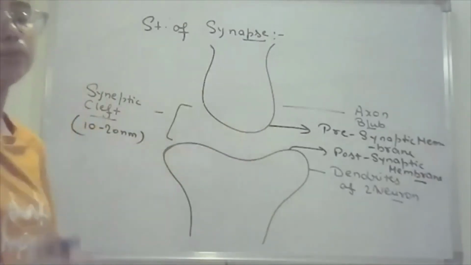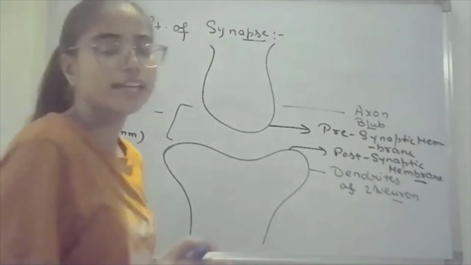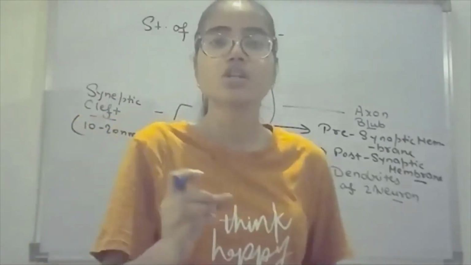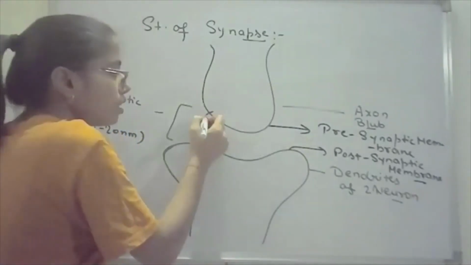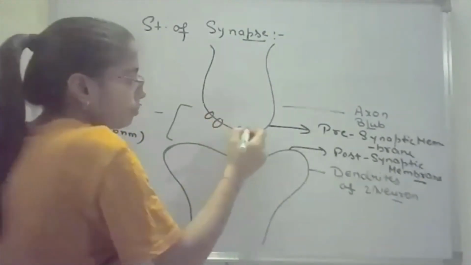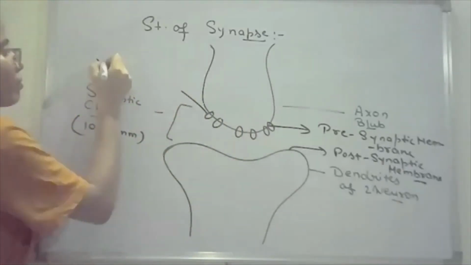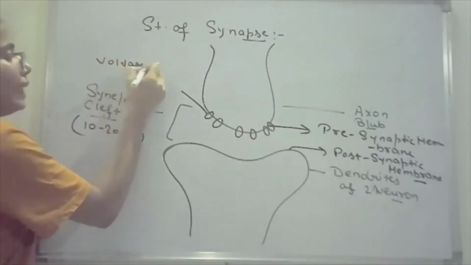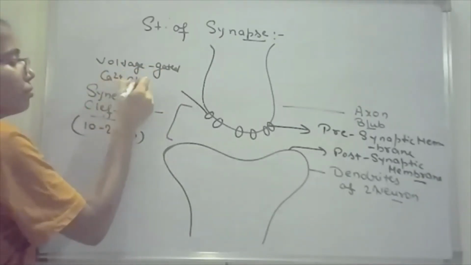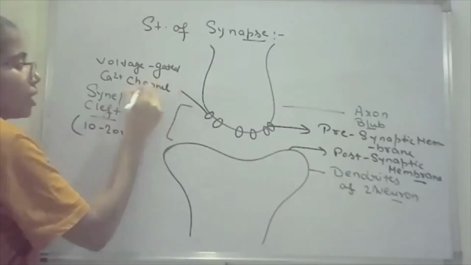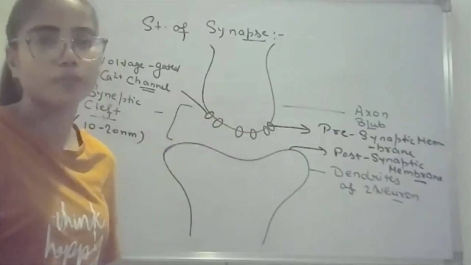On the presynaptic membrane, some calcium channels are present, and these calcium channels are triggered by the voltage. So here the voltage gated calcium channel is present. This is the calcium channel, the voltage gated calcium channel, through which calcium ions move inside from the medium to the axon bulb.